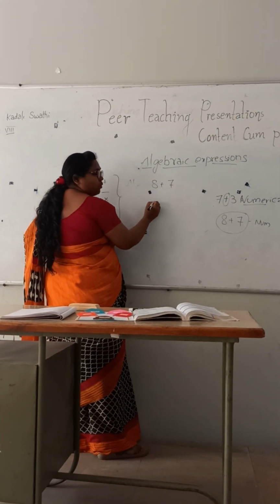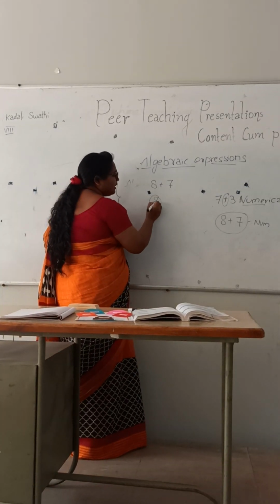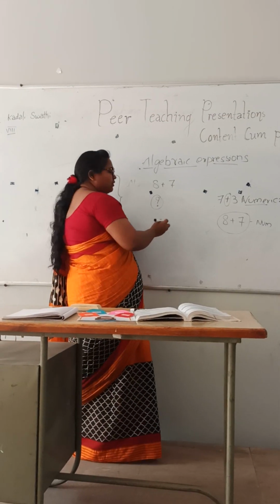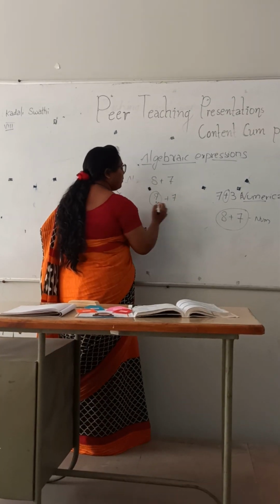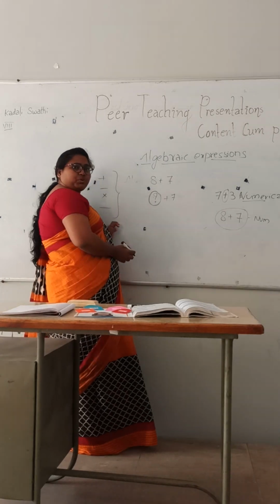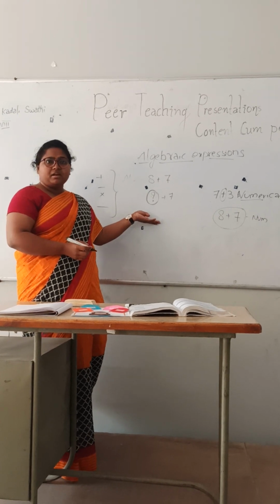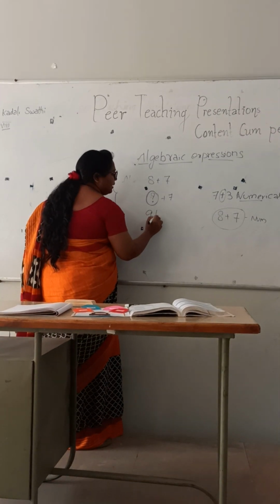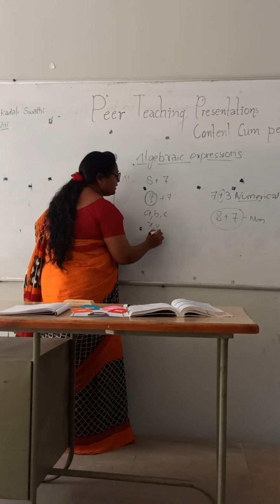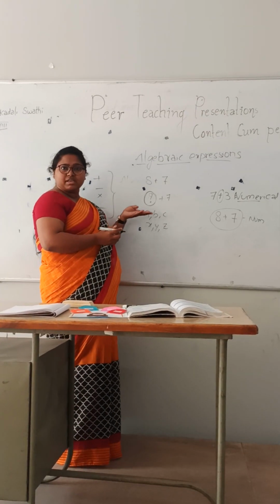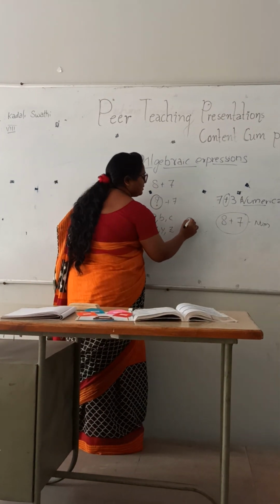But if you don't know how many chocolates are there in your mother's purse, then it will be a question mark, right? You want some more chocolates, a number of chocolates, but this number you don't know. So what can we assume here? We can keep either A, B, C or X, Y, Z. It is your wish. You can use X, Y, Z or A, B, C in the place of this question mark. So let us keep X.